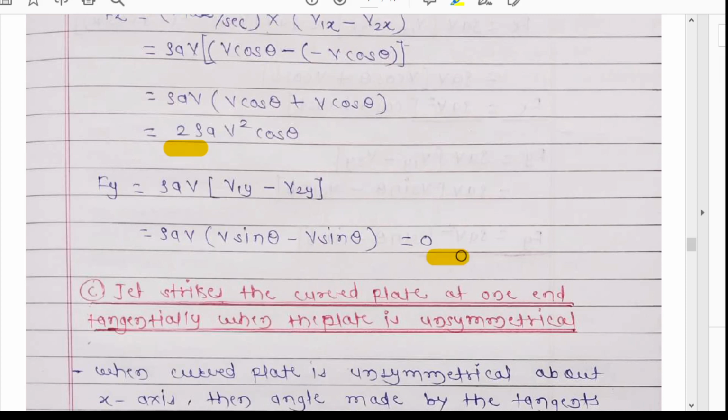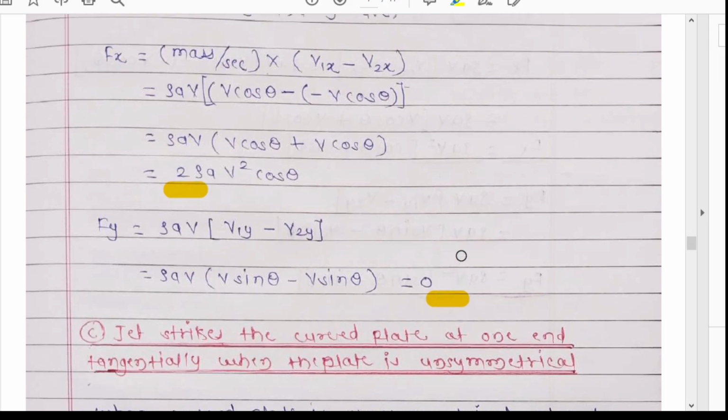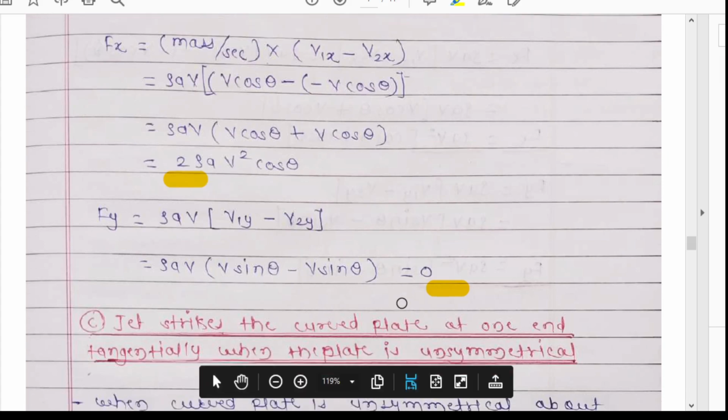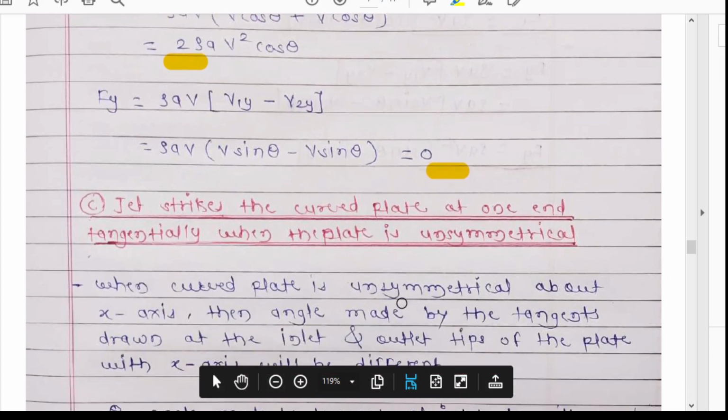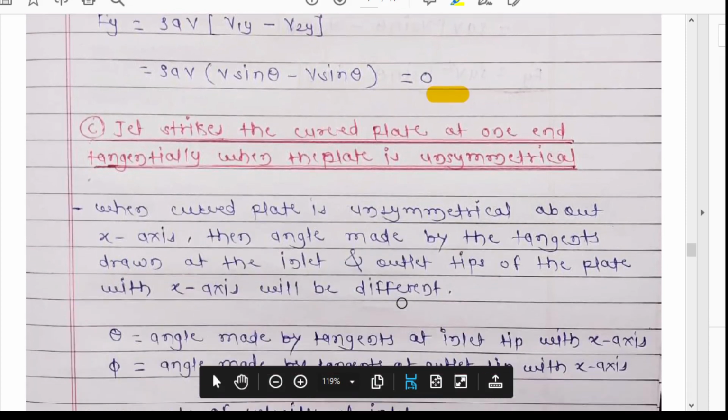When the plate is symmetrical, the component of force in the x direction will be 2 rho a v square cos theta, and the component of force in the y direction will be 0. Understood? The last condition is the jet striking the curved plate at one end tangentially.